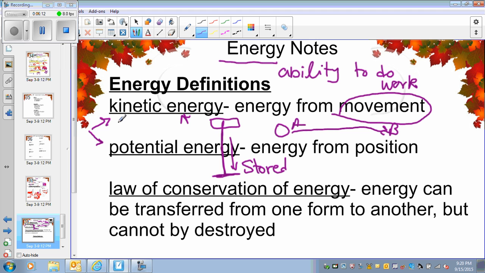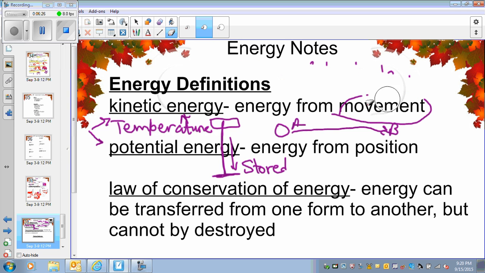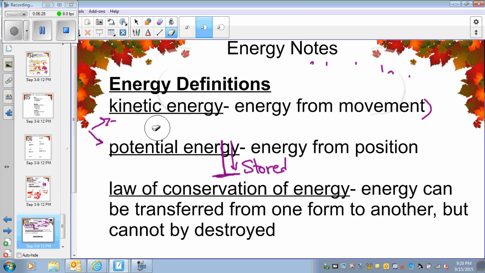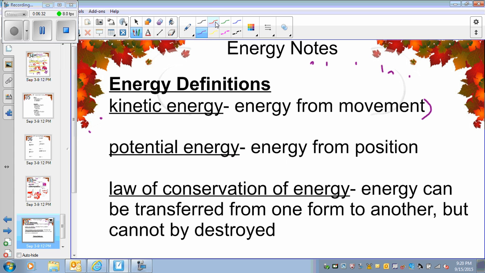Kinetic energy is directly related to temperature. The higher the temperature is, the more kinetic energy there is. So temperature is directly proportional to kinetic energy. Temperature is directly related to kinetic energy. So if you increase the temperature, the kinetic energy increases. If you decrease the temperature, kinetic energy decreases.